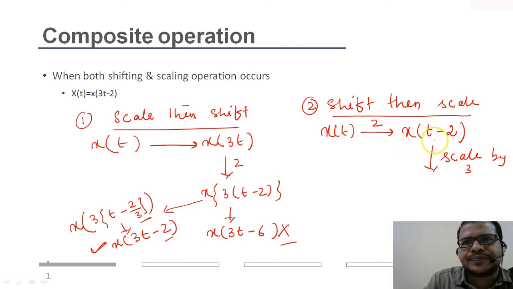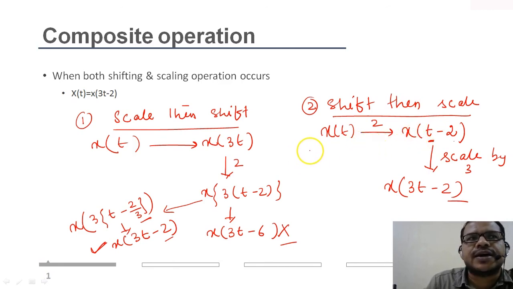When you scale it, scale only the time variable, not this t naught, because we are scaling the time axis. So this becomes x of 3t minus 2. So you see, this procedure is simpler, and the calculation is easier than scaling after shifting. More generally, this second procedure is followed: you shift the signal, then scale it.